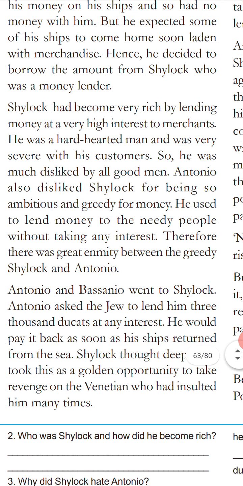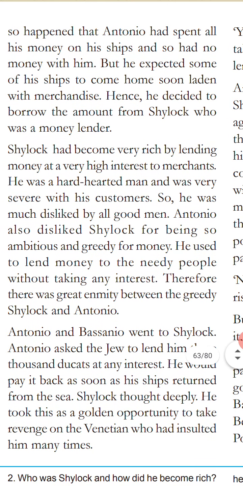Antonio also disliked Shylock because why? Shylock is very greedy and ambitious. For what? For money. Antonio used to lend money to needy people without taking any interest. Therefore, there was a great enmity between the greedy Shylock and Antonio. That is why Shylock and Antonio are not on good terms.